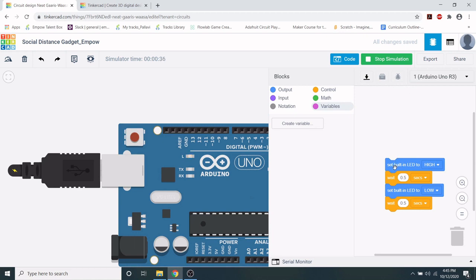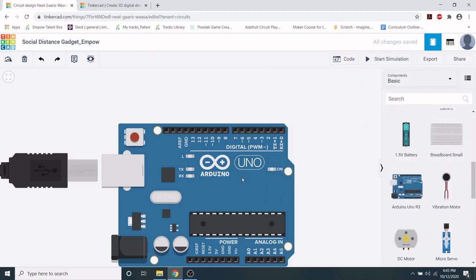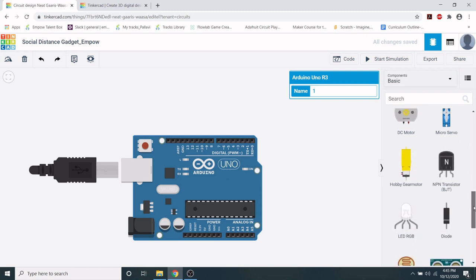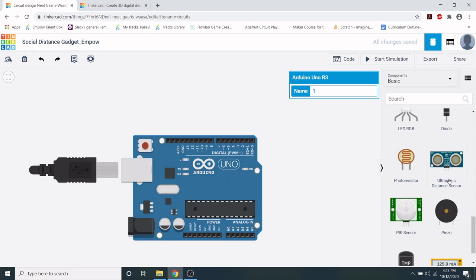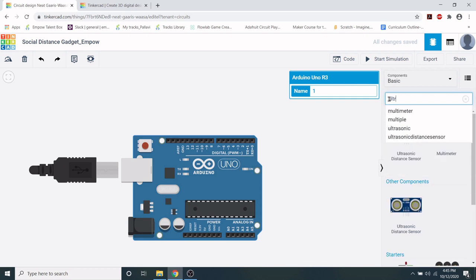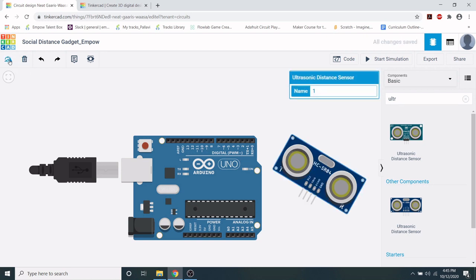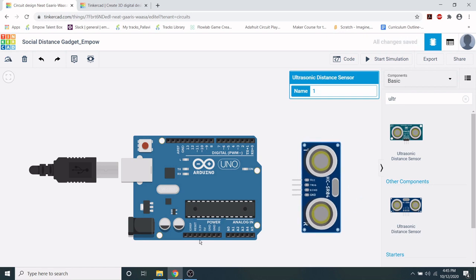So we are going to design our social distance gadget with the help of an ultrasonic sensor. So let's go ahead and look for the ultrasonic sensor. We don't want the one which has 3 pins, as you can see here. We want the one which has 4 pins. So this one. Let's get our ultrasonic sensor here. You can rotate parts by clicking on them and clicking this rotate tool, so it's easier to connect these pins to the board.